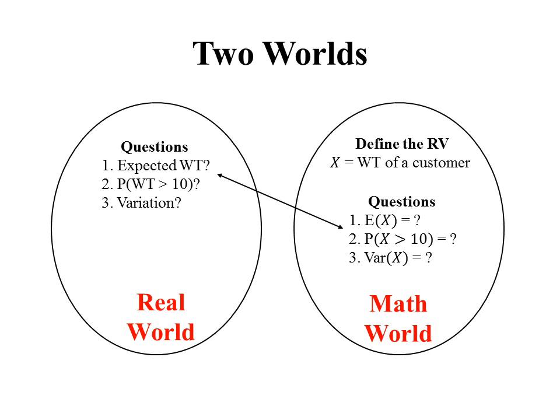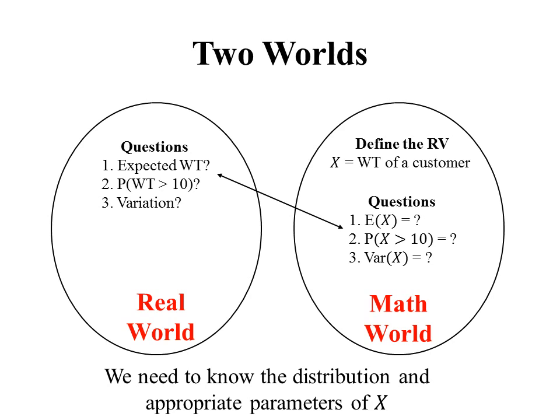Okay. Well, now working over here in the math world, we know how to calculate these types of values, but in order to calculate those, we need to know the parameters and the appropriate distributions of our random variable. So we need to know the distribution and the appropriate parameters of x in order to calculate these three values. We want to know, for instance, does x have a normal distribution? Does x have an exponential distribution? Does it have a binomial distribution? What type of distribution does it have?